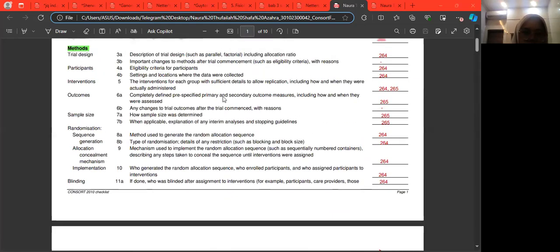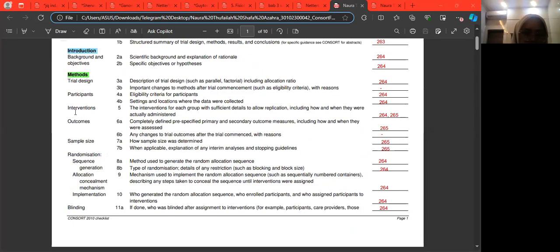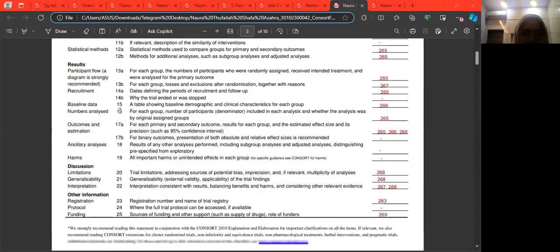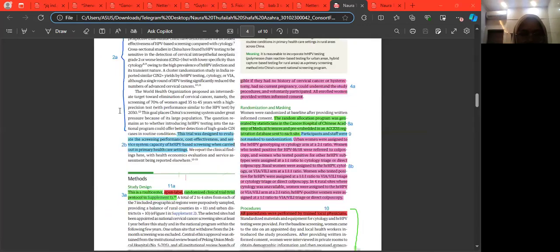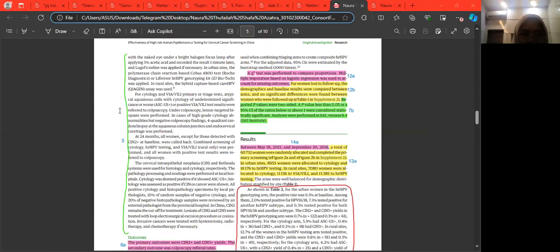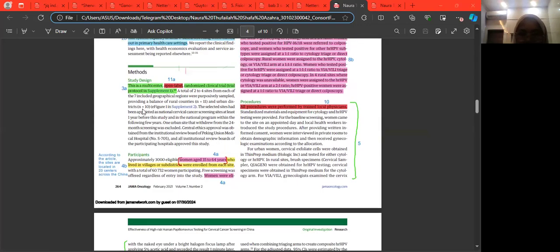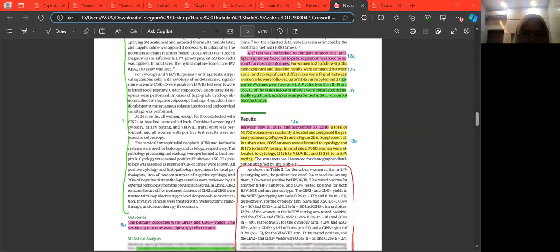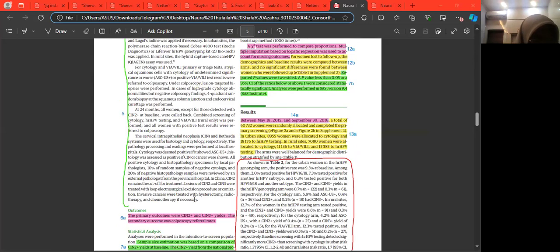Okay, the next one is intervention, number 5. At baseline, women were randomly assigned to cytology, HPV testing, or visual inspection with acetic acid and Lugol iodine for rural only.